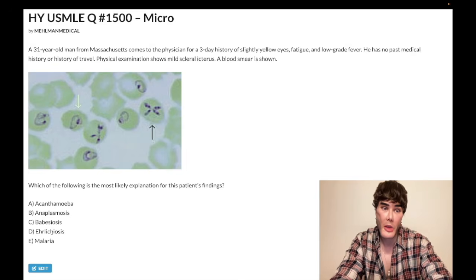Ehrlichiosis is wrong. Now, they'll be real slick with this. This causes a rash. It's not going to be a target rash, but it'll be a circular rash. And it can be annoying because Lyme disease need not be a target rash. Okay, when we talk about erythema chronicum migrans, they can give you Lyme disease without the target. It can be circular and red, but Ehrlichia can do the same thing. And so how do you differentiate? They'll say the dude was sleeping with his dog, a tick was found on the dog.